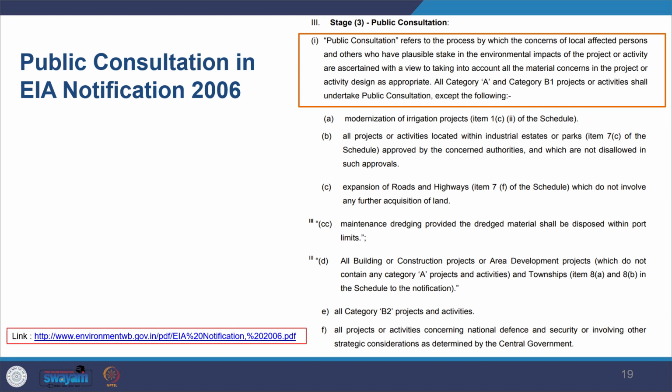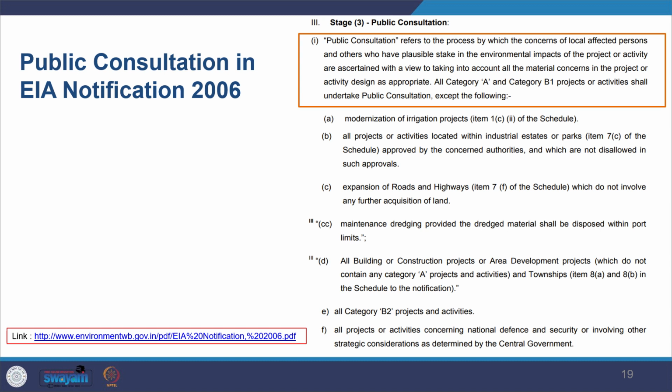So you take care of their concerns and views on the proposal, and how you take care of it in the environmental impact assessment. That is what is called consultation, where you take care of their concerns and what kind of views they have.